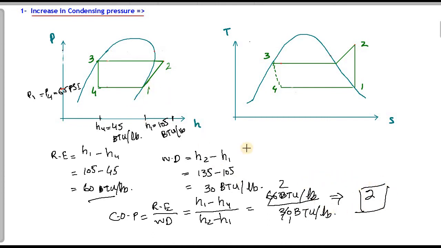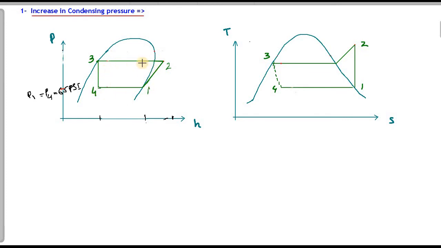We do not use a unit with COP because BTU per pound and BTU per pound cancel each other and the value is only 2. Now we will erase this calculation. This is our initial cycle, and the initial cycle COP is equal to 2.